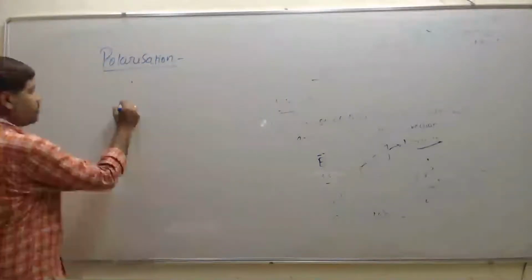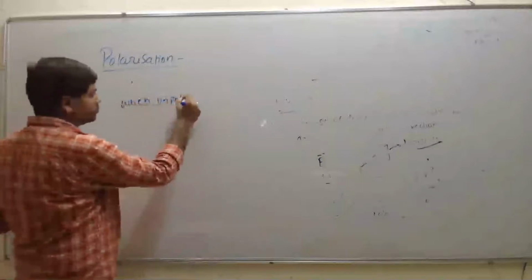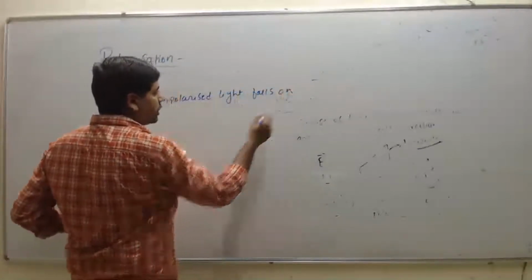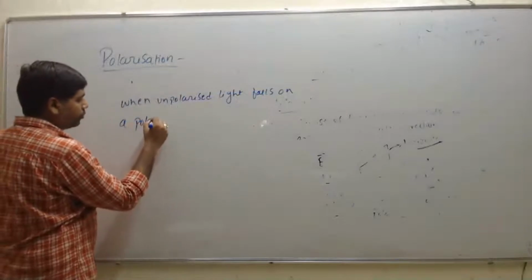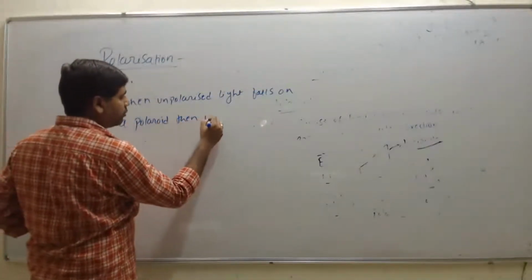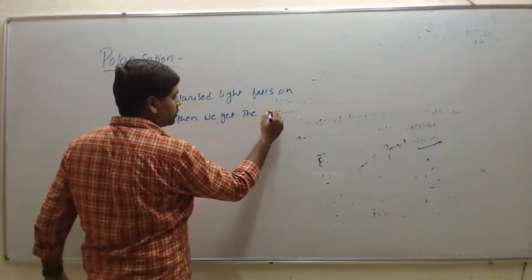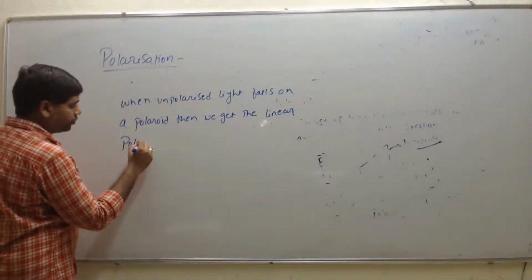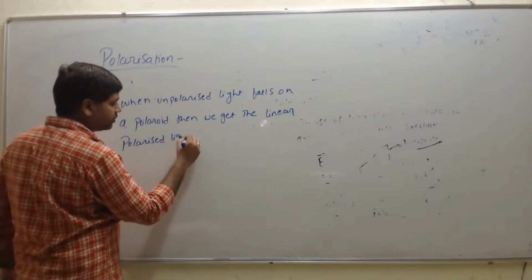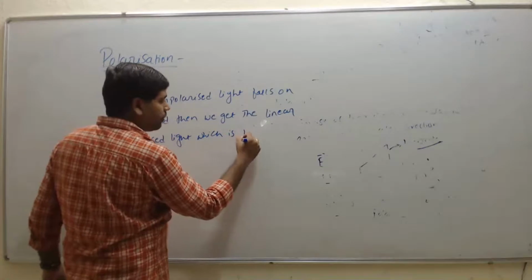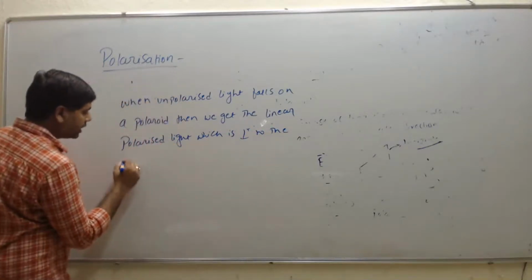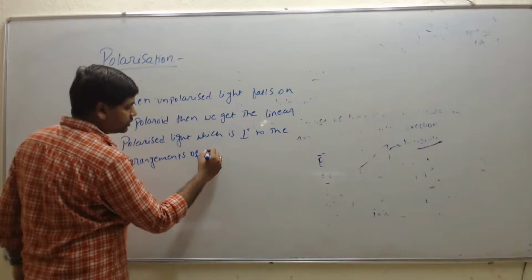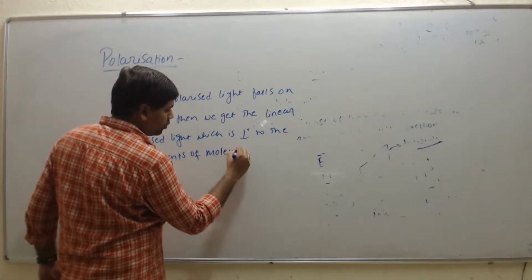So if you write, when unpolarized light falls on a polarizer, then we get linearly polarized light which is perpendicular to the arrangement of molecules.